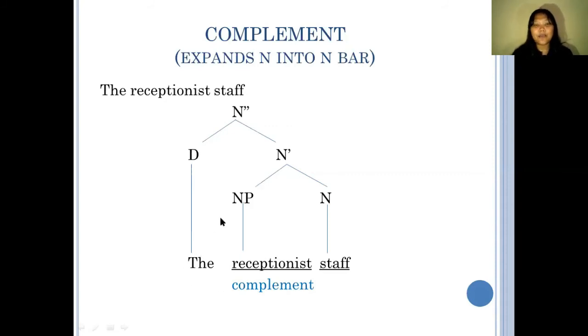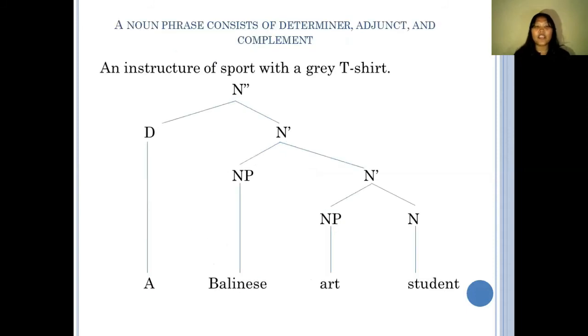Alright, from those examples, I give one example which consists of determiner, adjunct, and complement. The phrase example here is an instructor of sport with a gray t-shirt, which this is how the diagram tree looks like. From N double bar to determiner as always, and then N bar into noun phrase, and N bar into noun phrase and noun.